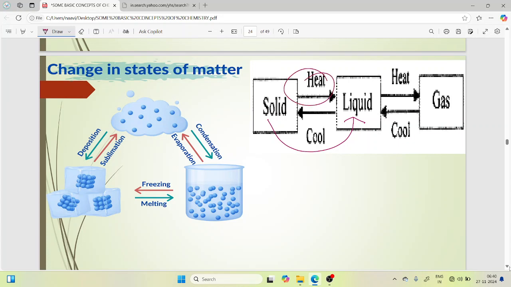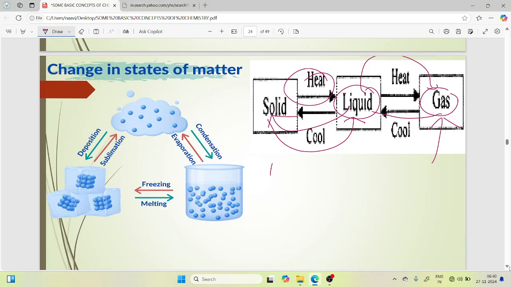Further, if you heat the liquid it becomes a gas. When you provide 0 degree Celsius or a cooling condition, the gas becomes a liquid, and this liquid further becomes a solid. So this is the change in state of matter.